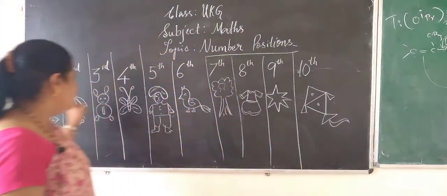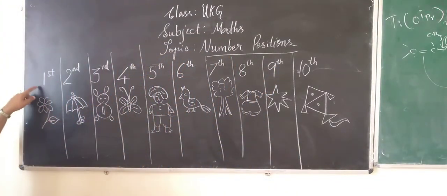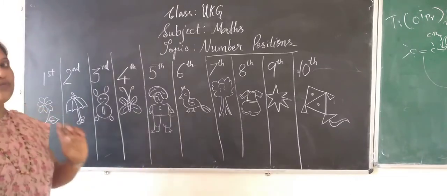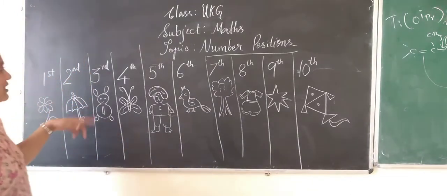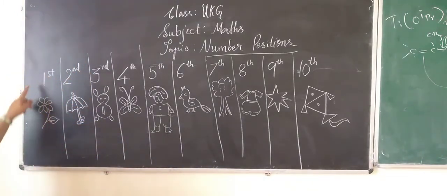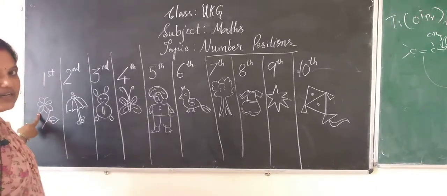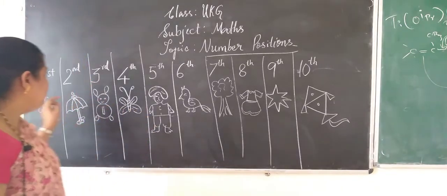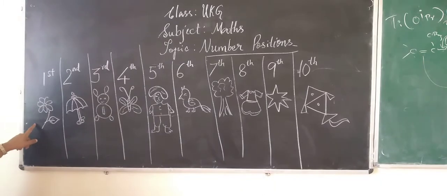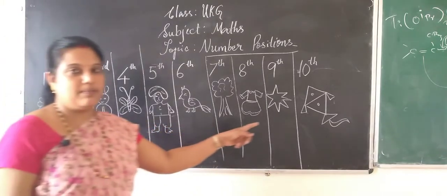Now see here on this blackboard I have drawn some pictures for you. What are these pictures? Let us study now. This is a flower. You can see many pictures here.